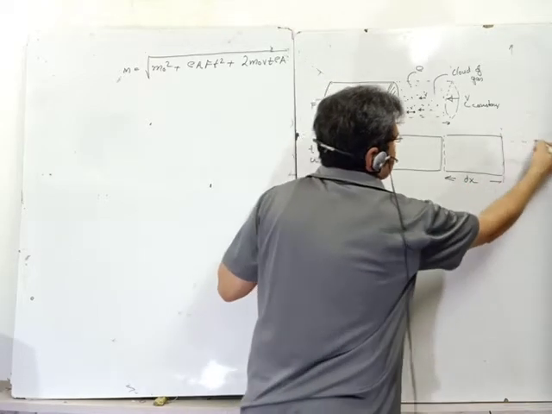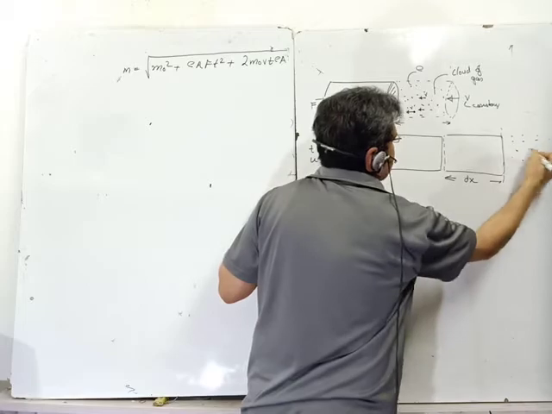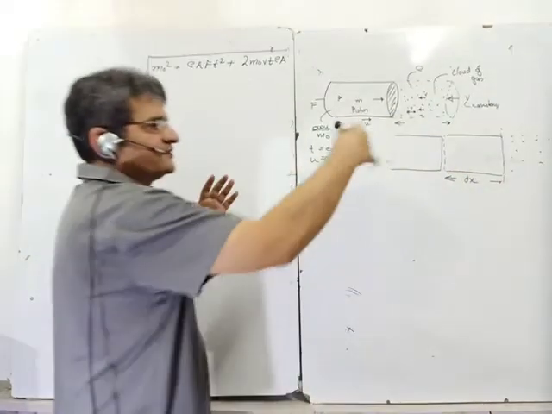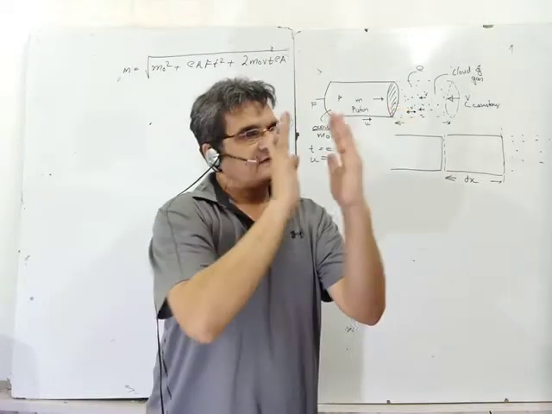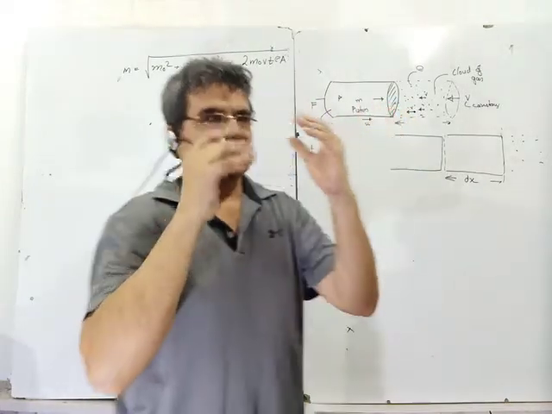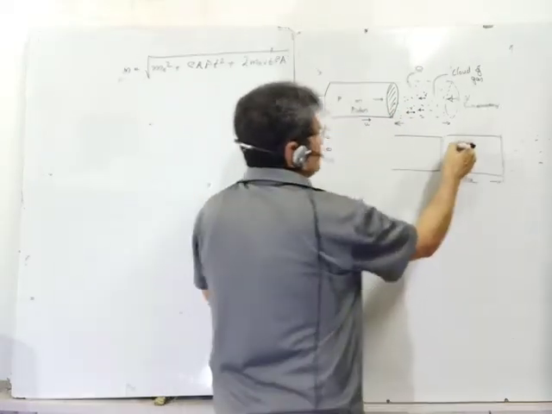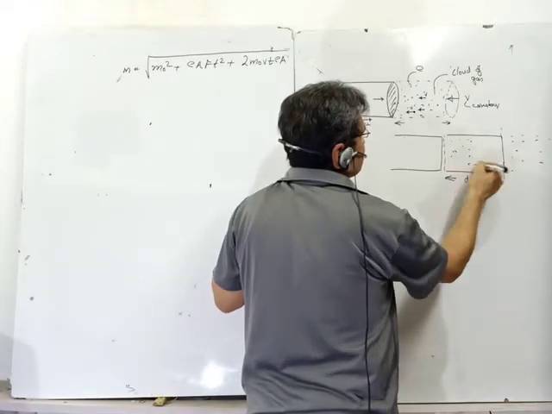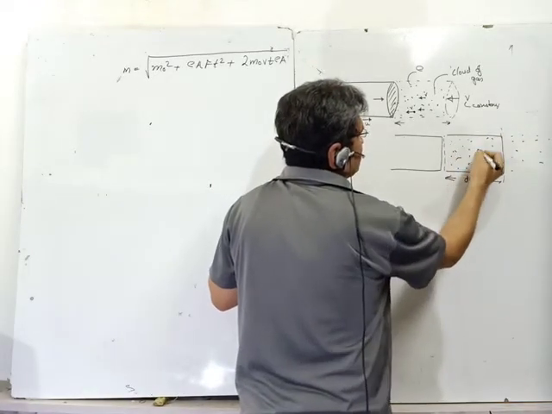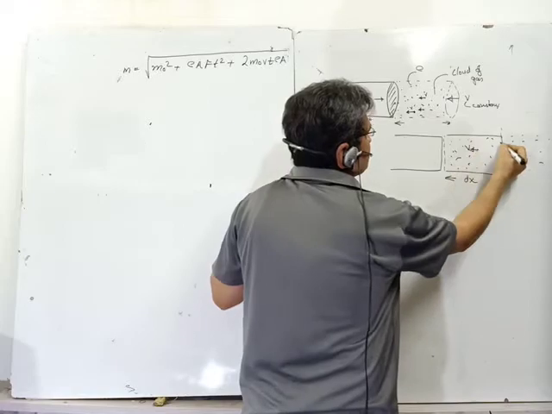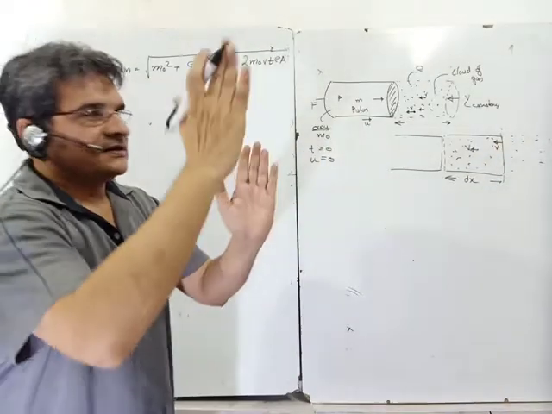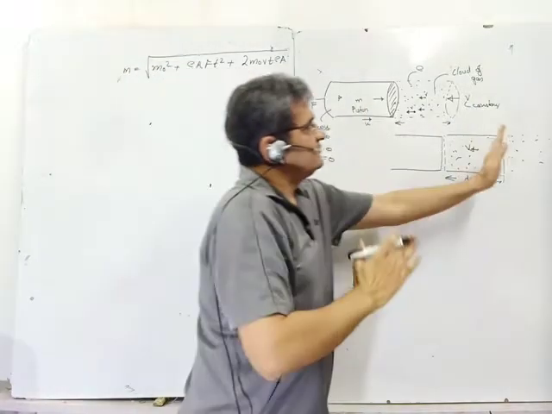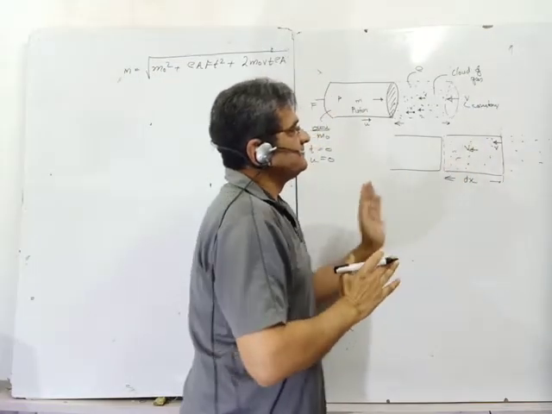The cloud is there all through, also at a further distance beyond dx, but now this is a piston, and I have taken a certain part of the cloud to analyze the problem. So this distance is dx, and all the particles in the cloud are moving with v. This boundary also moves with velocity v. Every layer is moving with velocity v.